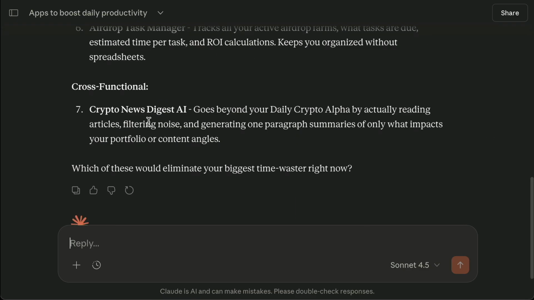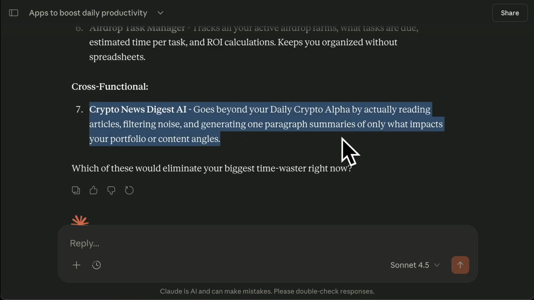So there's loads there, but one of them, like you see here, is Crypto News Digest. So every single day, what the app will do is crawl through the entire internet and get all of the important, for example, crypto information every single day, categorize it for me, and then describe it to me in the way that I understand, and then add a few sentences at the bottom which will help me in case I want to make content on that topic. That's what I basically asked it to do, with some back and forth chit chat.